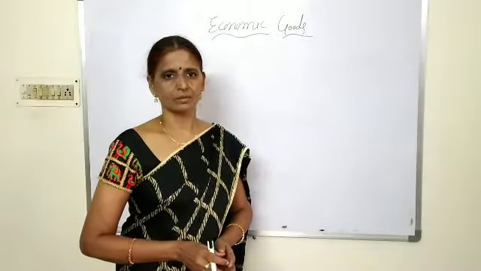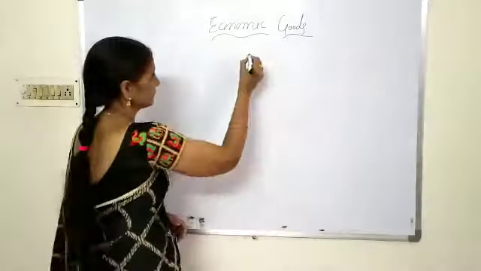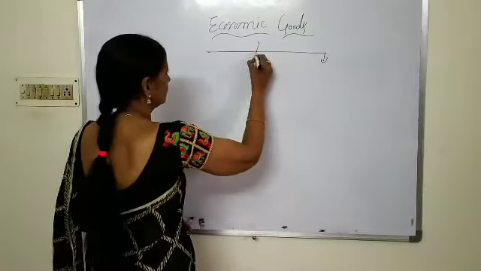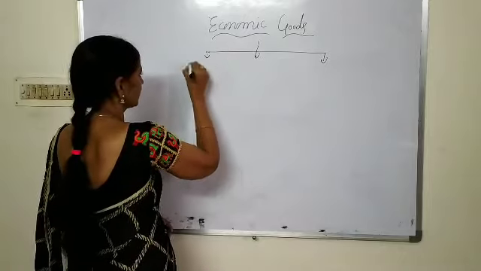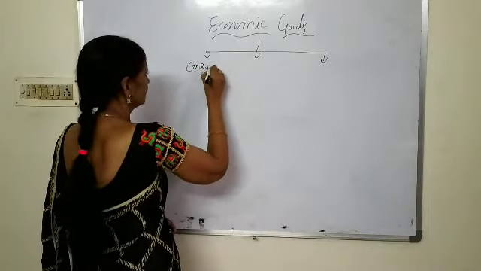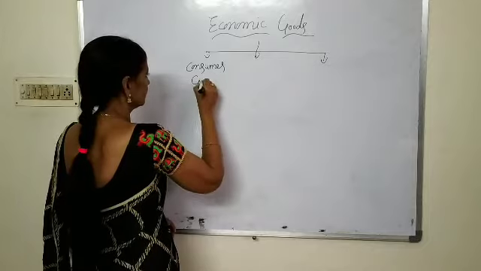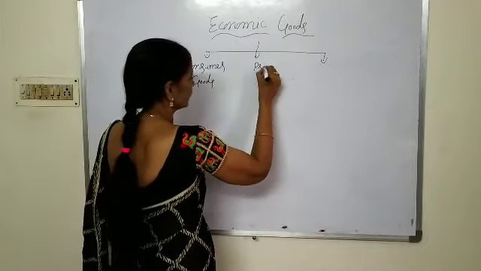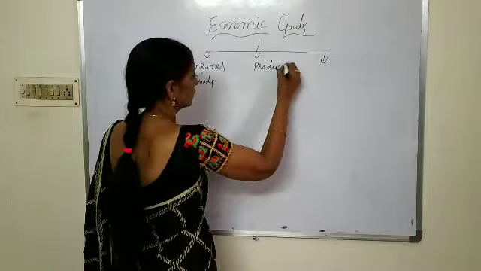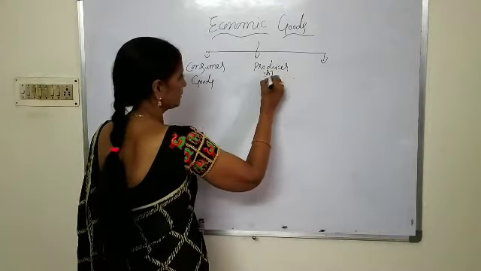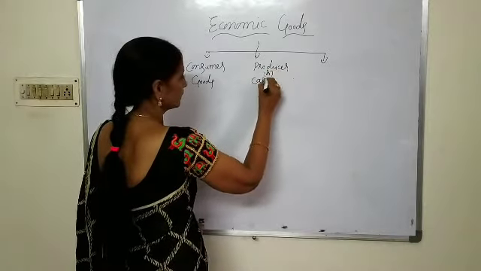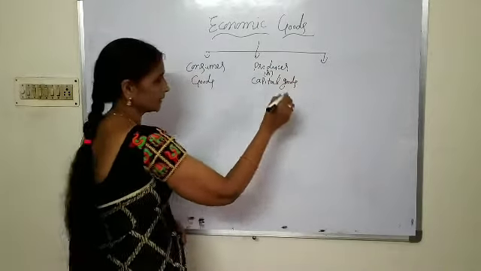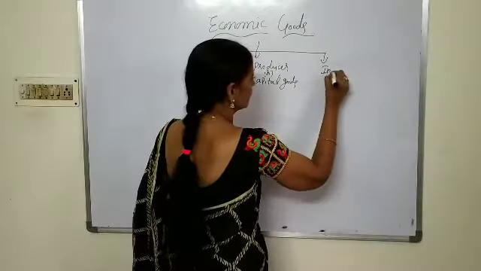Economic goods are classified into three types, mainly three types. The first is consumer goods, the second is producer goods, whose other name is capital goods, and the third category is intermediary goods.